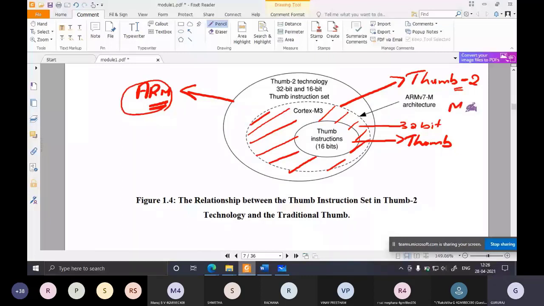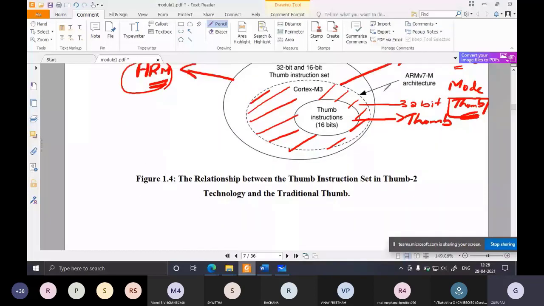So all the operations in Cortex-M3 will be carried out in Thumb mode only. And what is the instruction set? It supports Thumb-2. So this diagram is very important. Go through this diagram.